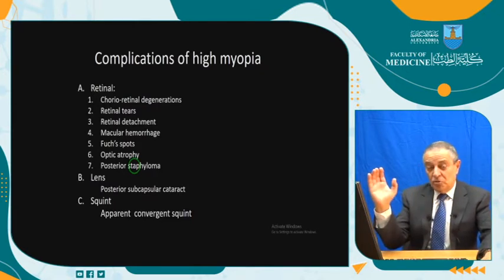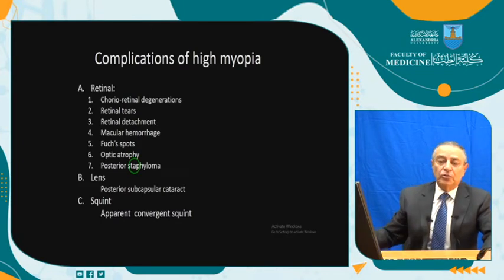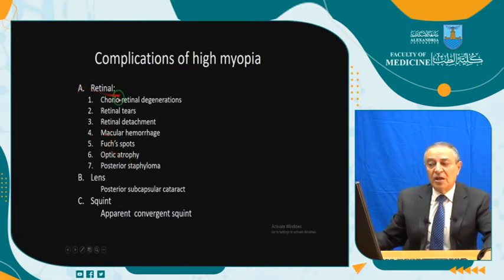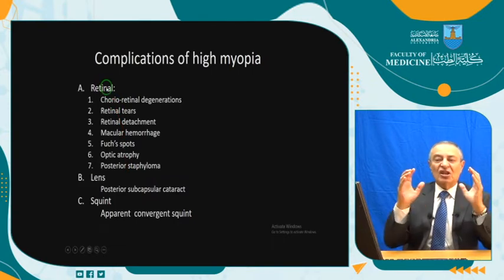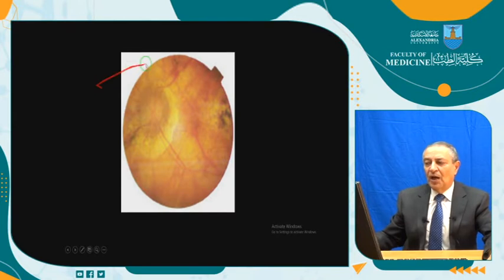But the posterior part is increasing in size, and that's why it induces chorioretinal degenerations, retinal tears, retinal detachment, macular hemorrhage, what we call Fuchs spot. All these complications are happening because of the stretching of the globe. This is what we call high myopia. This is what we call scleral crescent.